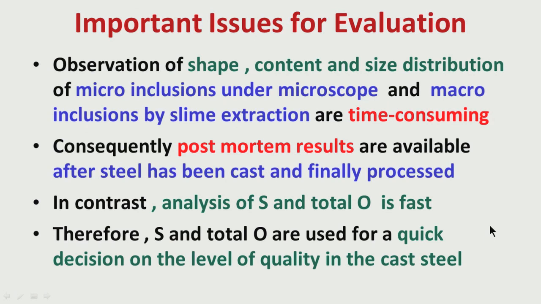We have to keep in mind that all decisions nowadays are taken based on this sulfur and total oxygen at the stage of cast itself. We do not wait for the steel to be processed and then get a very bad quality on the surface, because we know if the sulfur is high or the total oxygen is high, or even if the sulfur is low but the total oxygen is high, that means the oxide cleanliness will be poor. If the sulfur is more and total oxygen is less, that means sulfide inclusions will be poor. So, we know from this data what is going to be the quality. So, we take a decision at this stage itself.